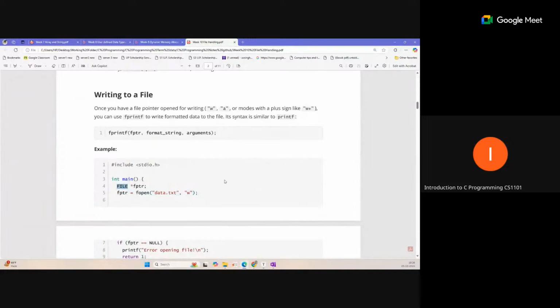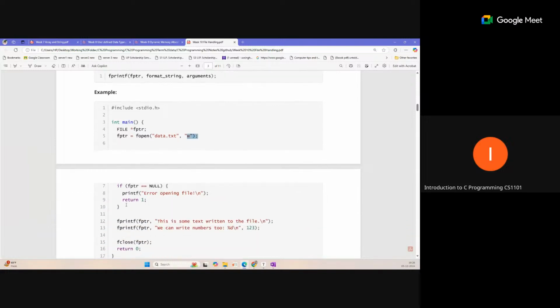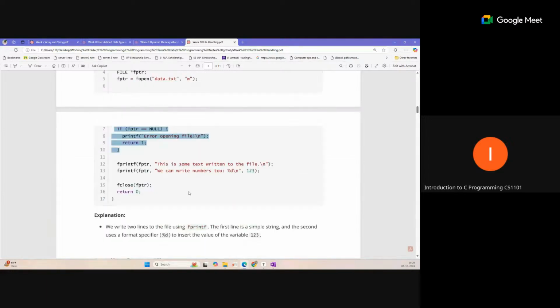You will be given a file name. Suppose the file name is given as input.txt. Just open the file with the proper name. Create a pointer for that, then open the file name which is given in the question, with fptr equal to fopen input.txt, in write mode or read mode, whatever operation you want. After that, also check whether the file opened properly or not.